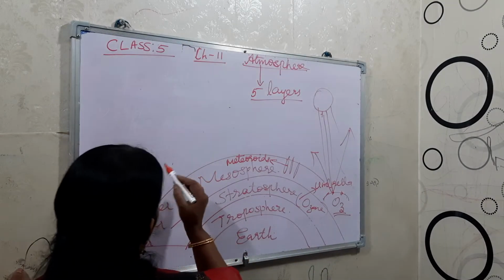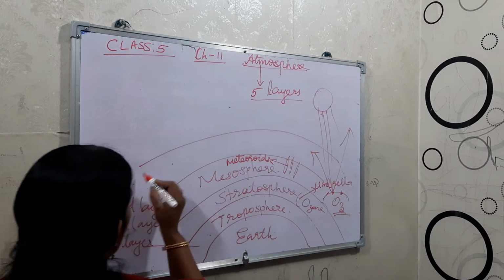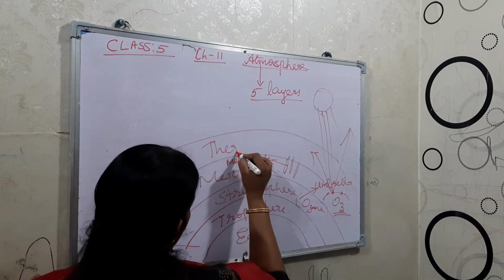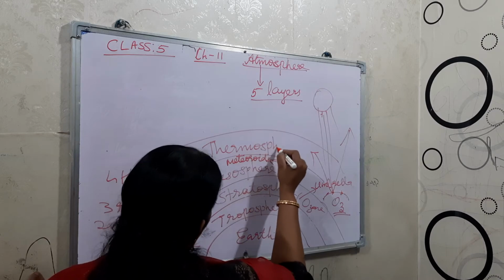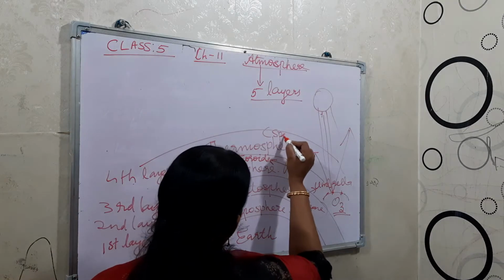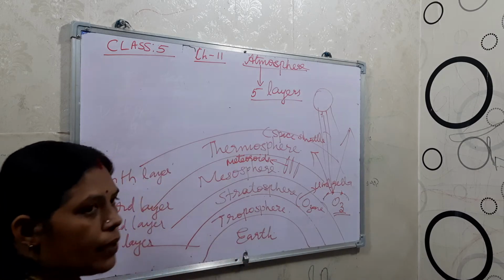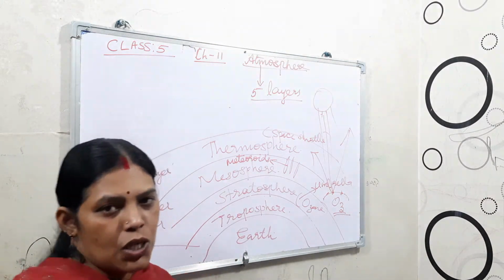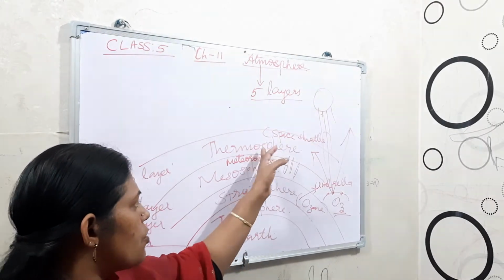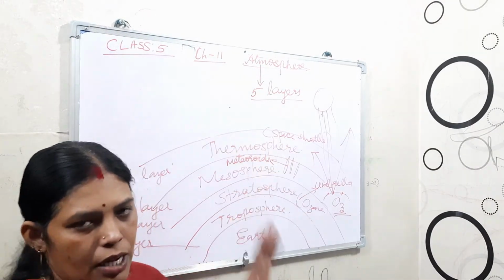And then the fourth layer is the thermosphere. Here you can see many space shuttles. Our Kalpana Chawla also went there, using a space shuttle. They used to move in the thermosphere. Here you can see that it moves around.